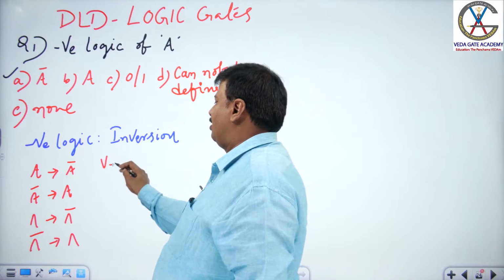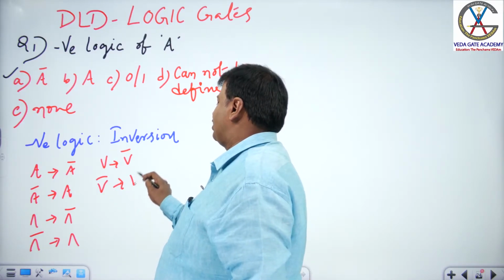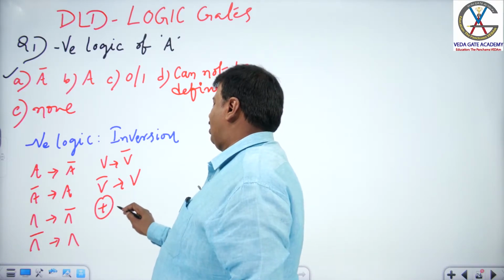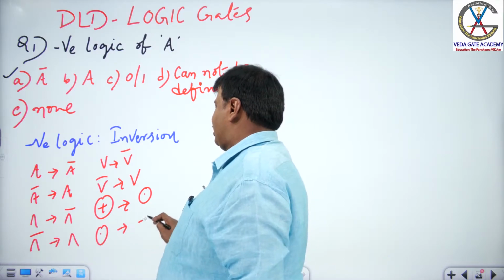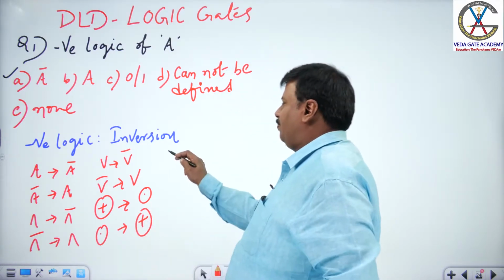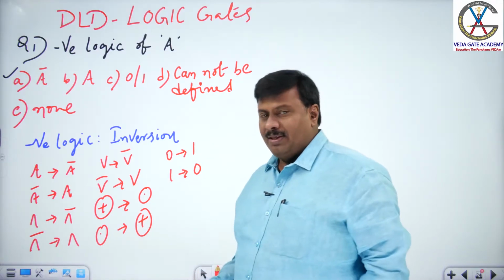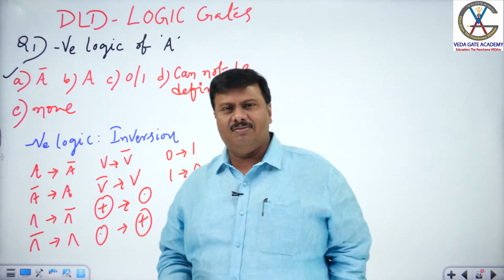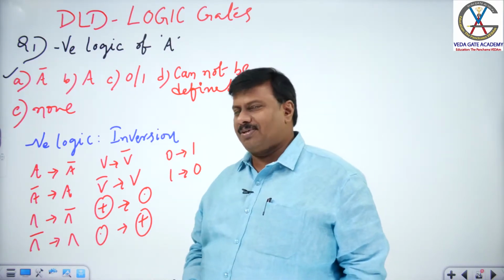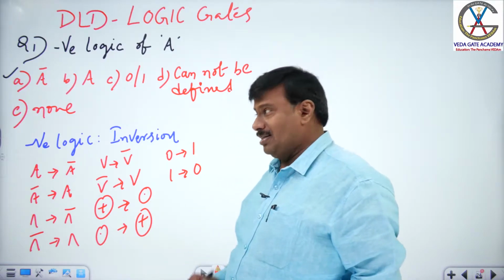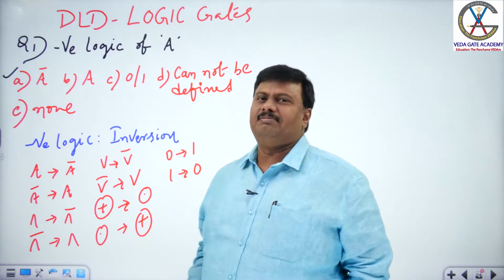If it is OR, inversion is NOR. And if it is NOR, inversion is OR. If it is exclusive OR, inversion is XNOR. And if it is XNOR, inversion is XOR. If it is 0, inversion is 1. And if it is 1, the inversion is 0. Keeping this logic in view, applying inversion to the variable A, many have answered A bar. But the right answer is something different, definitely not A bar.